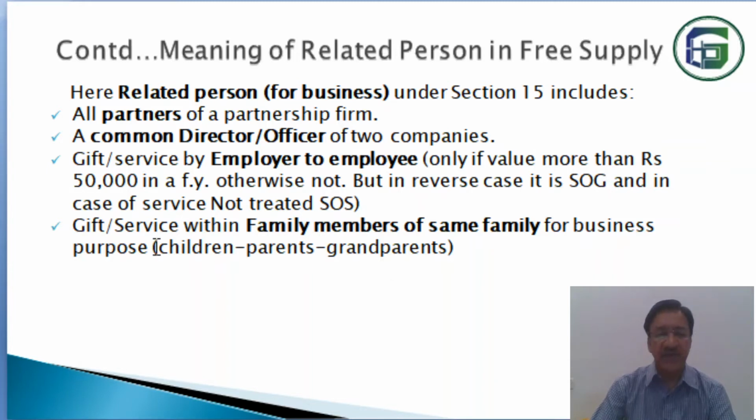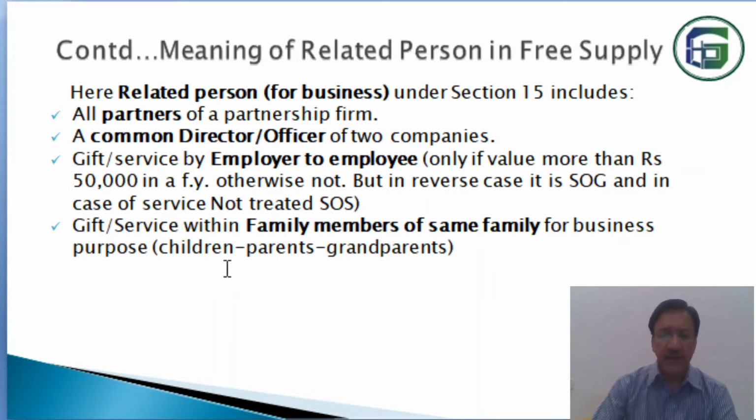Now again you see gift or service within family members of the same family. If gift or service within the same family members is for the business purpose, then family members are treated as related person and it is taxable because it is for the business purpose. Family members means children, parents or grandparents.